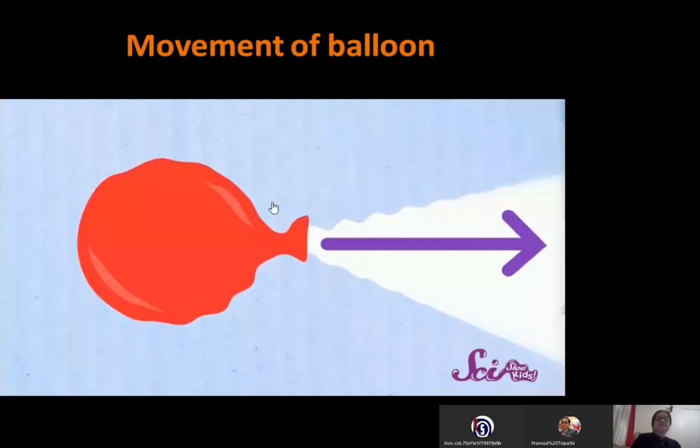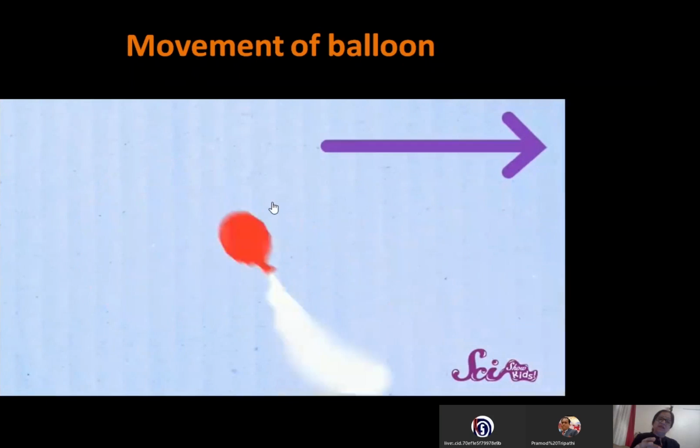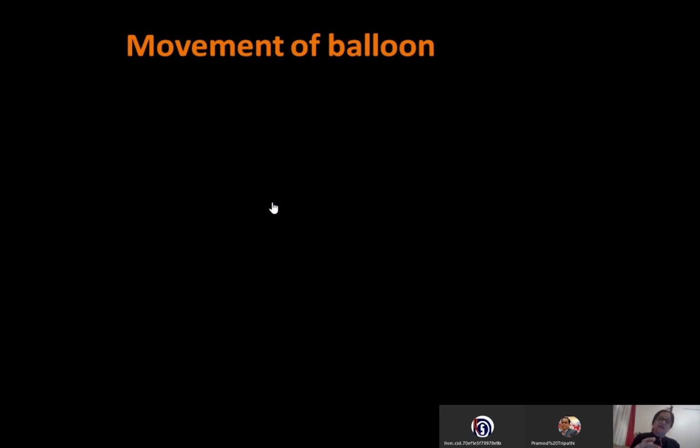This is an inflated balloon, right? In this inflated balloon, air is filled. When we release the air, air moves backward and the balloon will go forward. See now how it's going. See, right? So what is it showing? It is showing that when air is coming out of the balloon, then the balloon is going forward.